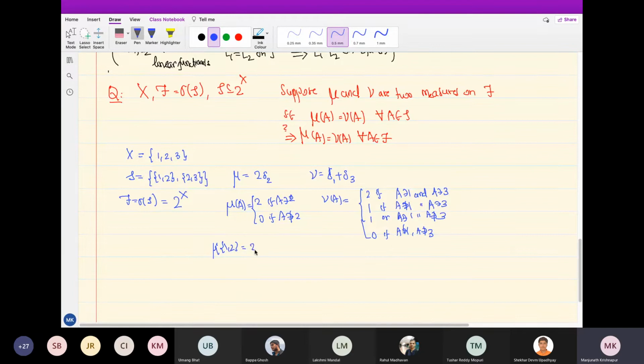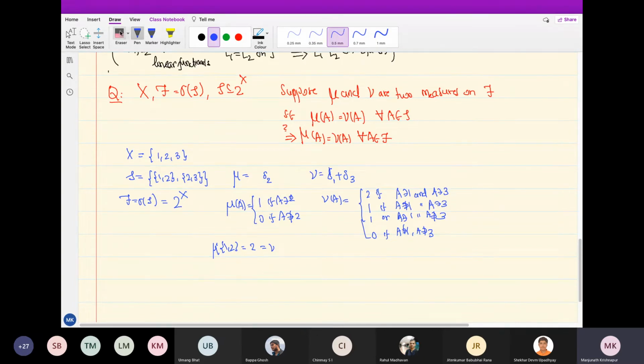Mu of {1, 2} is 2, which is also mu of... sorry, what did I do here? I think mu should just be delta 2. It should just be delta. No, something is wrong. No, then it doesn't work, right? It works. Mu equal to just delta 2 will work, I guess. If I just take delta 2, then they agree here. Okay. Yeah, okay. I want them to not agree on the bigger one. Yeah, you're right. So I just take mu to be delta 2, not 2 times delta 2, but just delta 2.